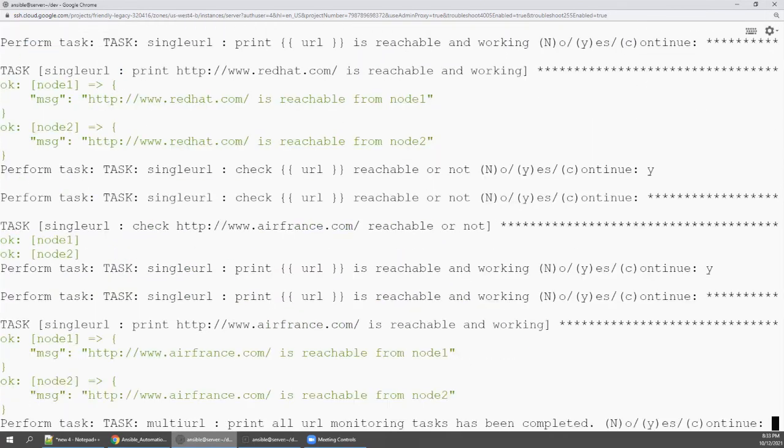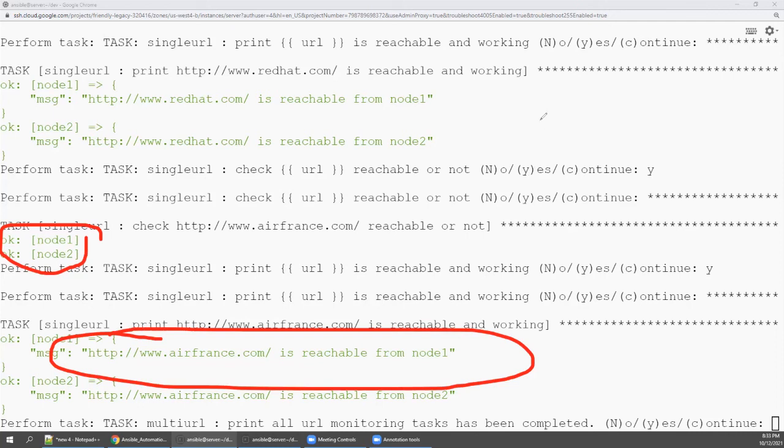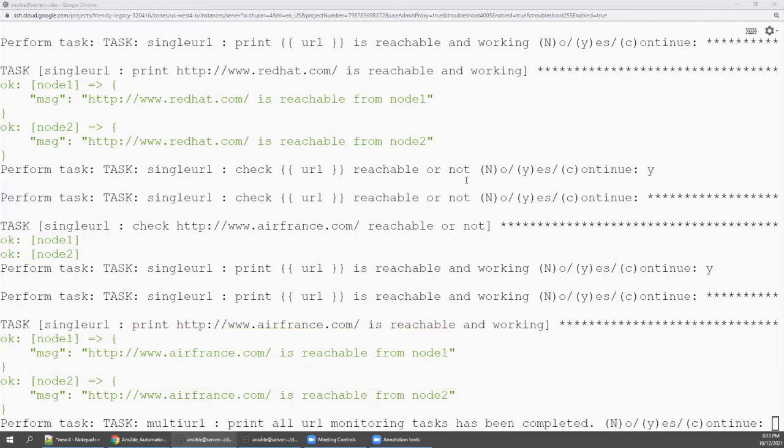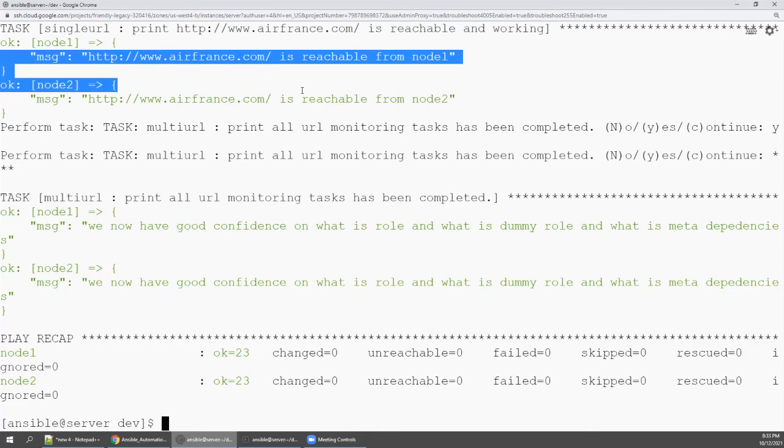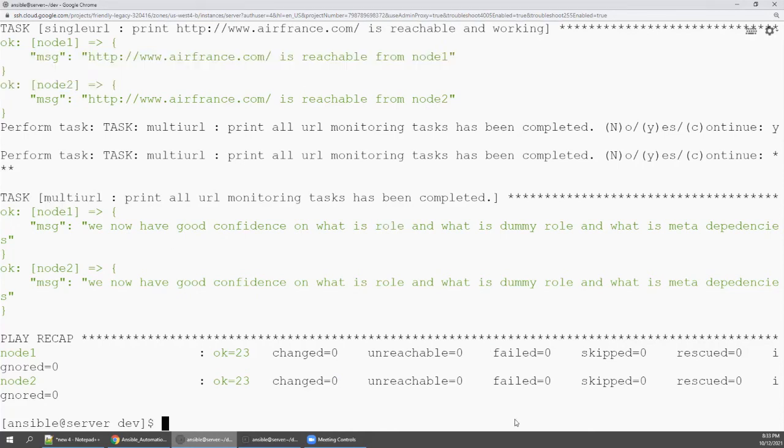airfrance.com. Basically, why I am printing like this, do you know what you are checking? So I need to print the message in a readable format, because I need to know what I'm doing, right? So yes, enter. So see here, after all completion, now transferring to the multi URL and going to the task, and the task main.yaml getting executed. This is what you need to understand in the role.